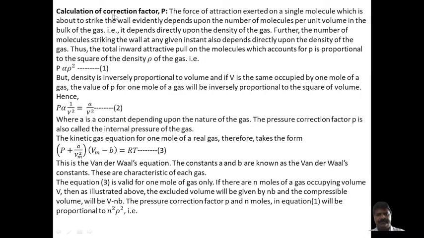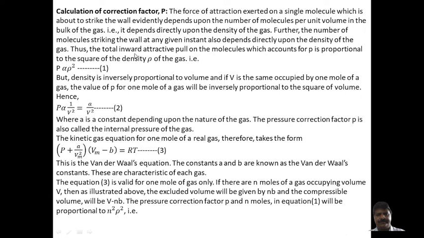Then another one is the calculation of the correction factor, that is P. The force of attraction exerted by a single molecule which is about to strike the wall evidently depends upon the number of molecules per unit volume in the bulk of the gas. That is, it depends directly upon the density of the gas. Further, the number of molecules striking the wall at any given instant also depends directly upon the density of the gas.